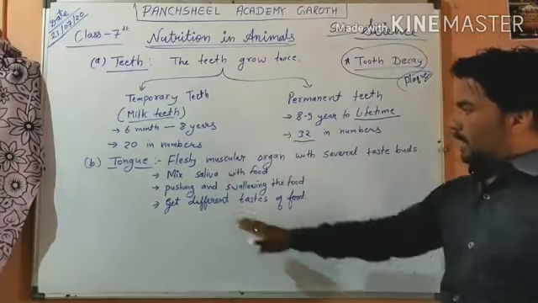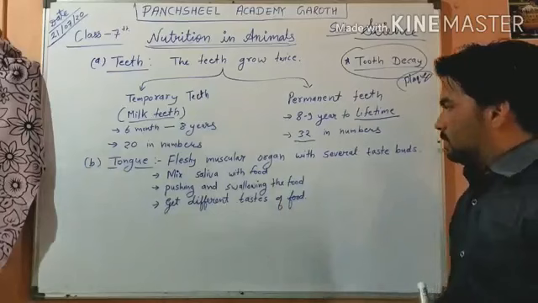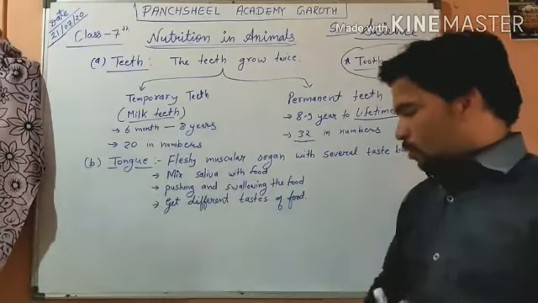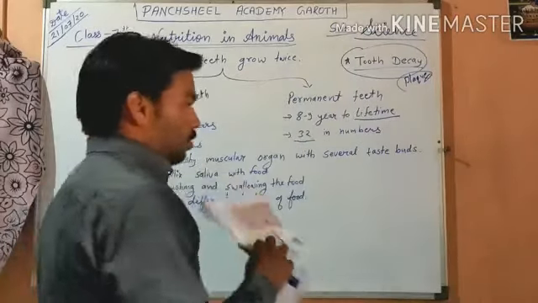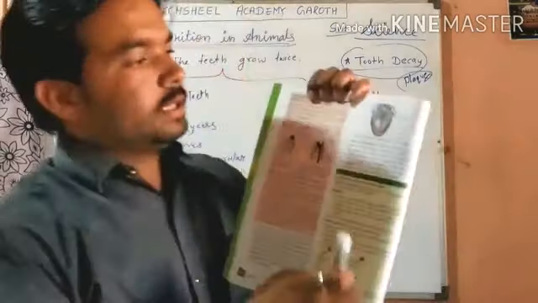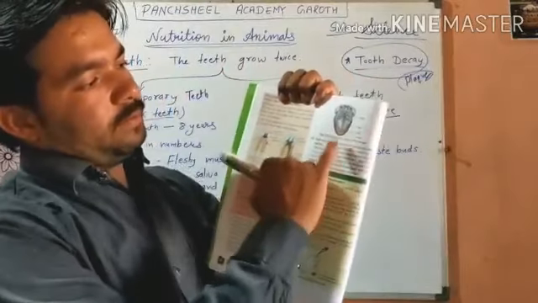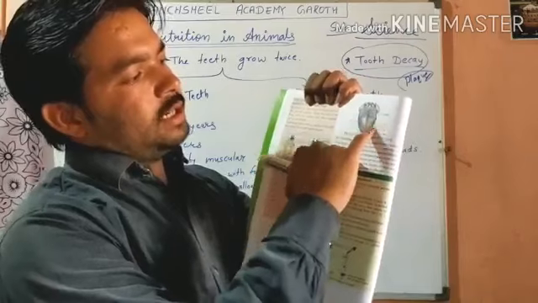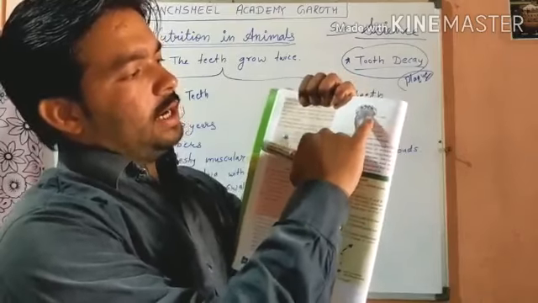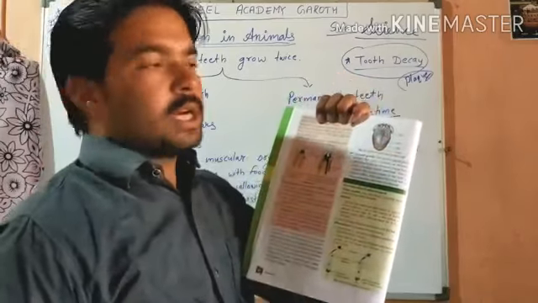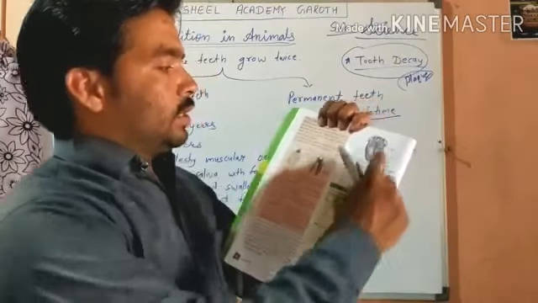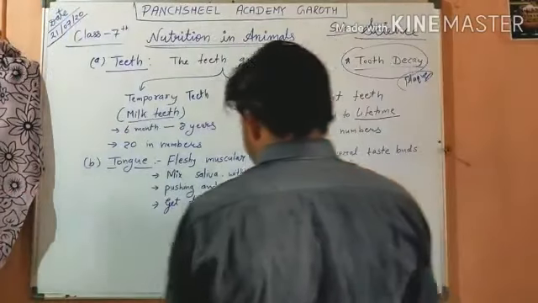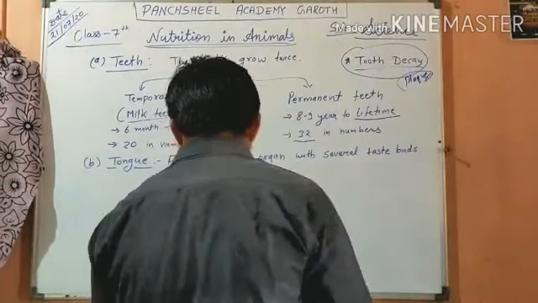With the help of the tongue, we can get different tastes of food through the taste buds. You have a picture in your book like that. Here, the front part is sweet, another is salty, either side is sour, and in the middle of the tongue is bitter. So it is meant for salty, sour, bitter, and sweet. The tongue has these types of taste buds.